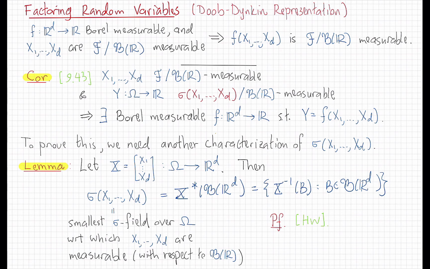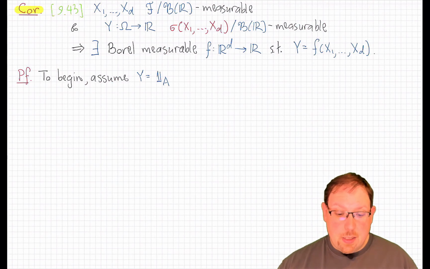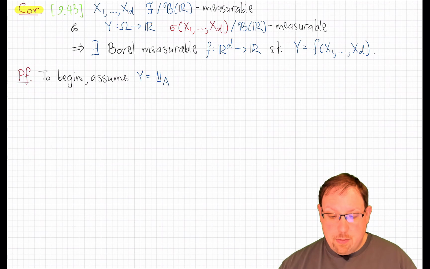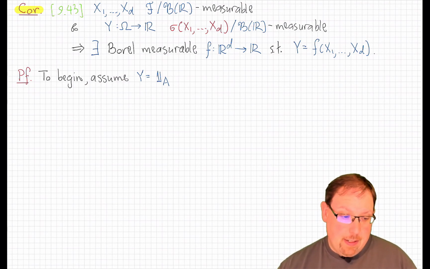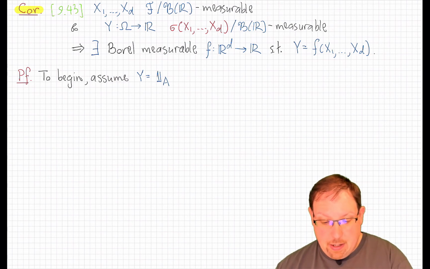Once we have that nice invariant characterization in hand, we can prove the Doob representation quite easily. So, to begin, let's prove it in the special case where that function Y is an indicator function. It's the simplest of all simple functions. Well, if it's an indicator function and it is measurable with respect to this sigma field, then we know what that means. That means that this set A must be in that sigma field.